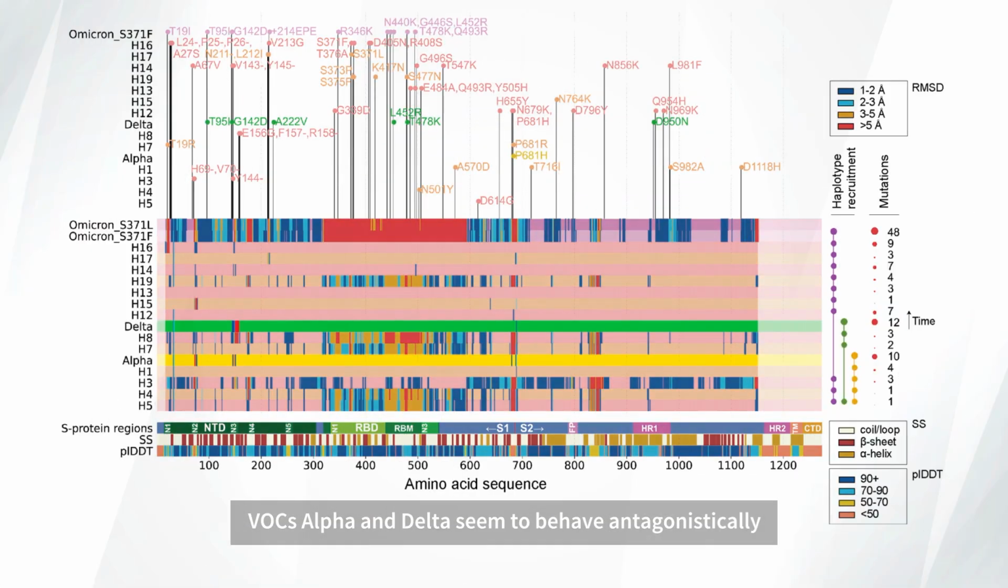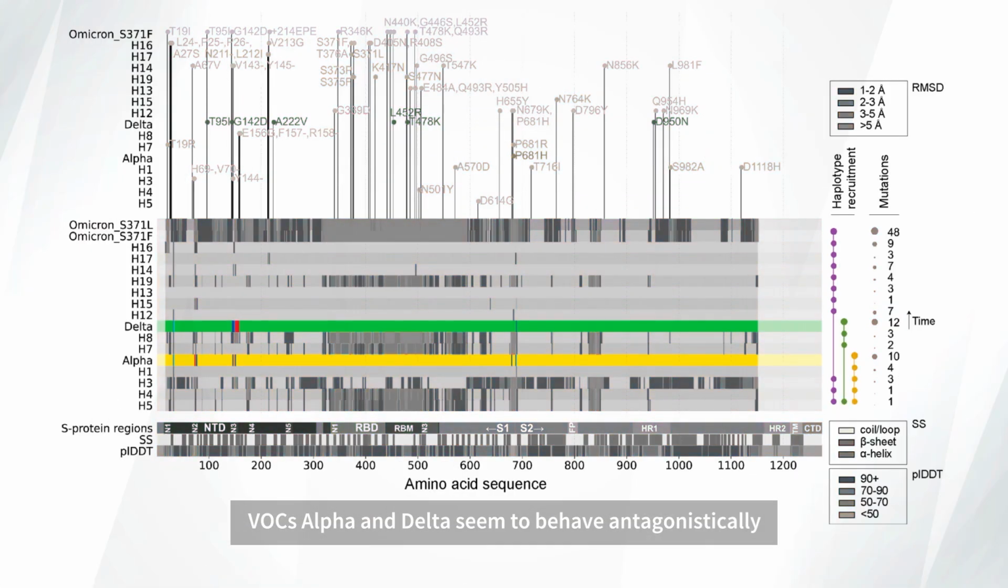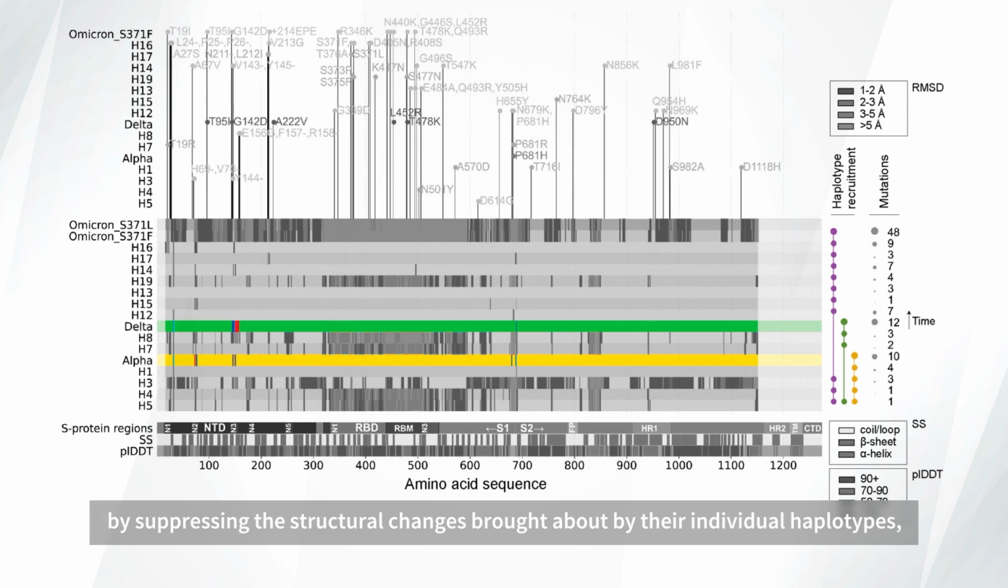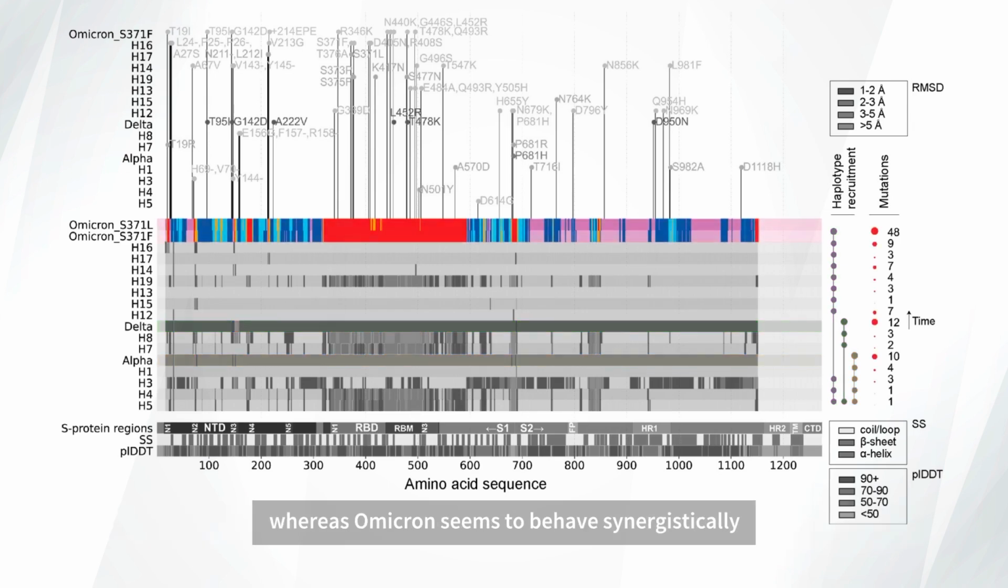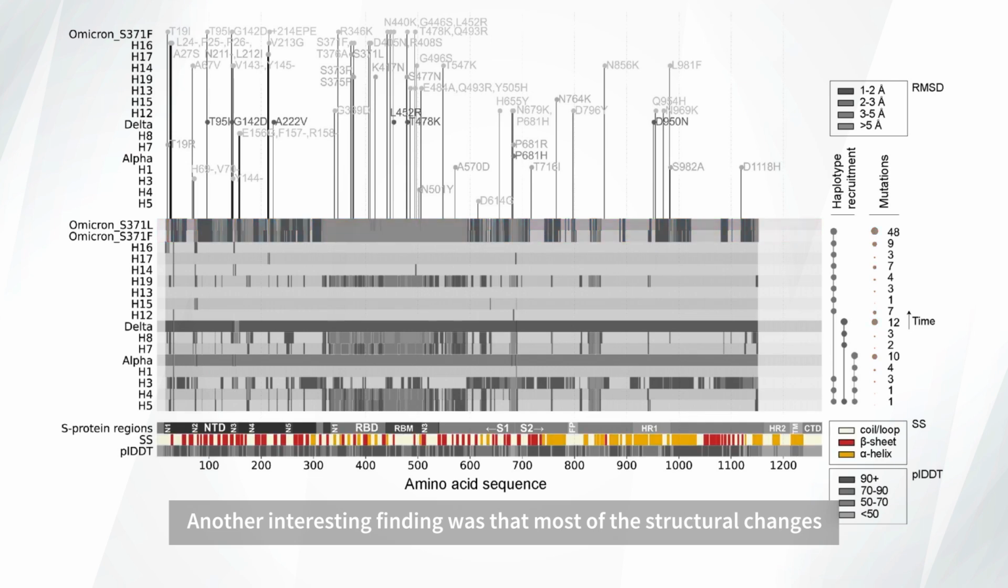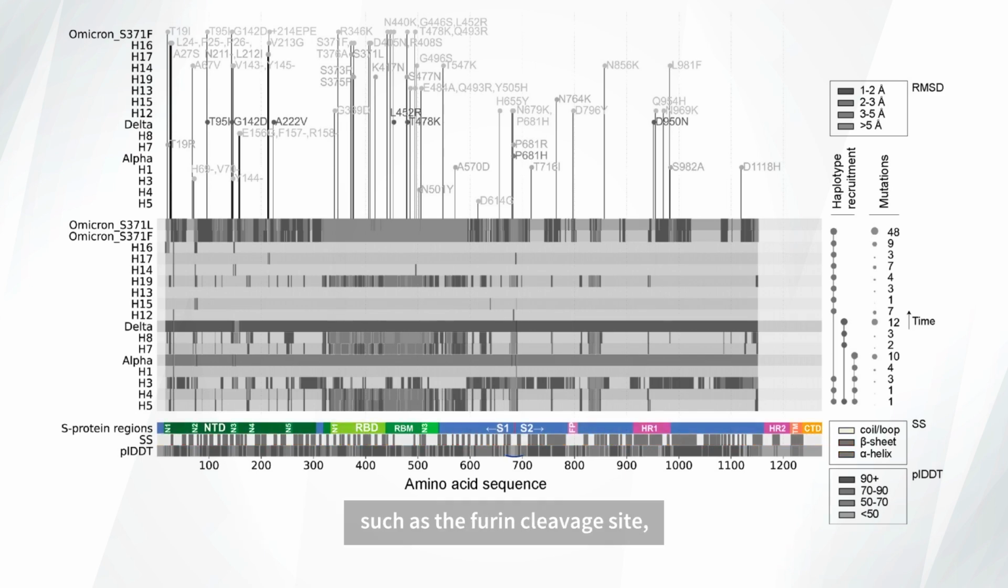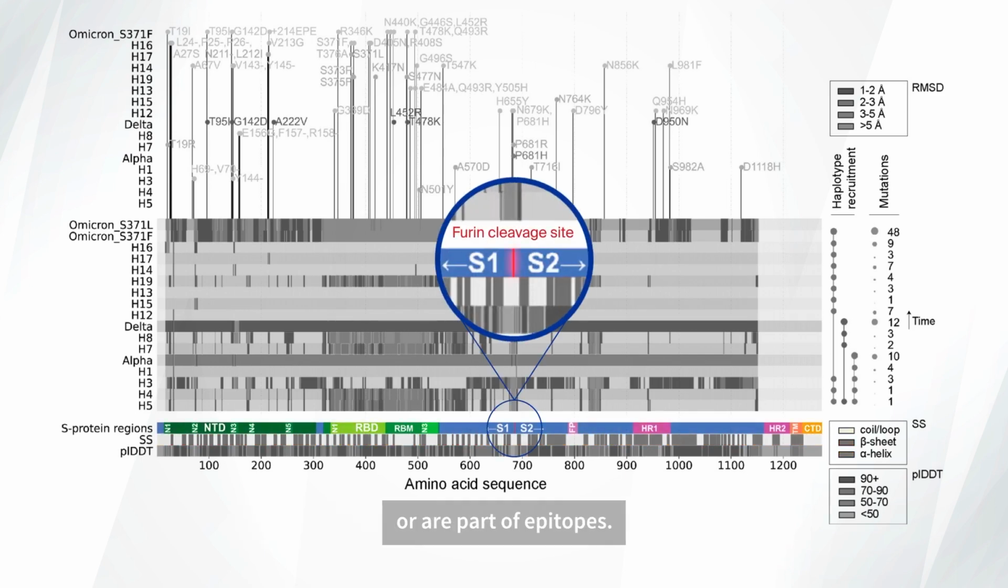VOCs Alpha and Delta seem to behave antagonistically by suppressing the structural changes brought about by their individual haplotypes, whereas Omicron seems to behave synergistically by amplifying the effects of its individual haplotypes. Another interesting finding was that most of the structural changes were found to be in loops or regions of intrinsic disorder. These regions play an important part in viral function, such as the furin cleavage site, or are part of